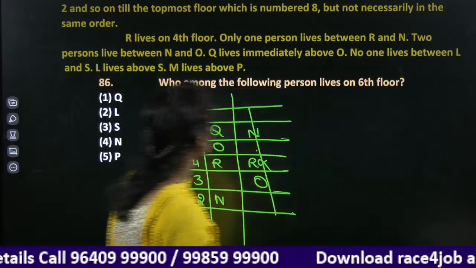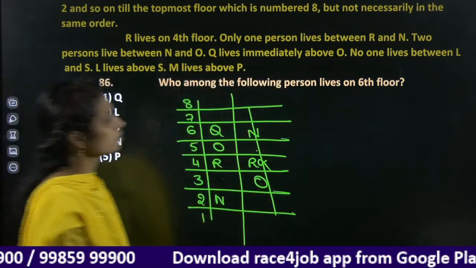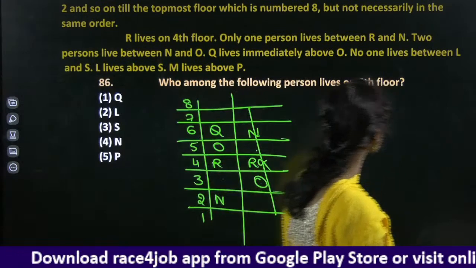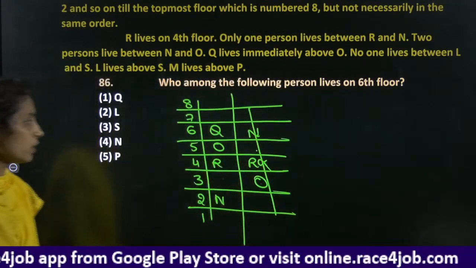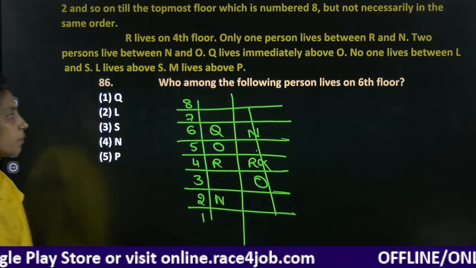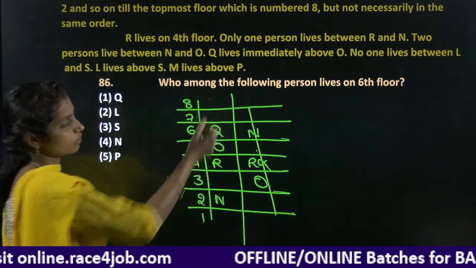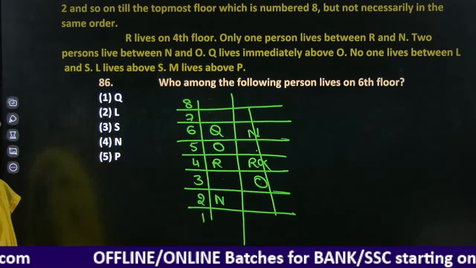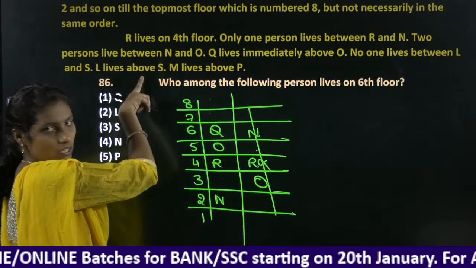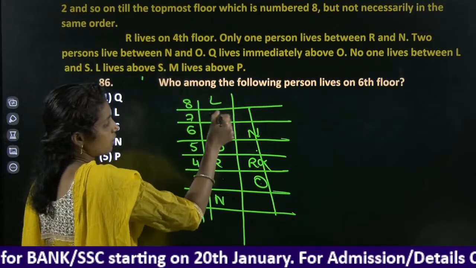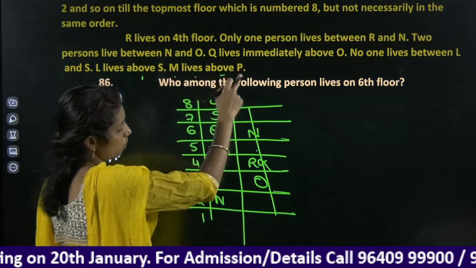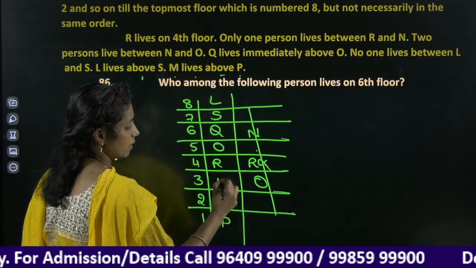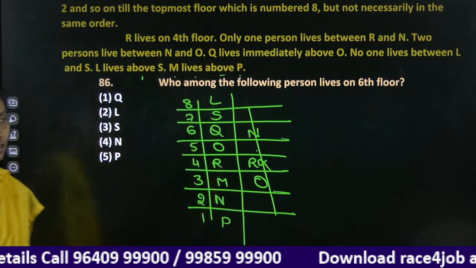Right? No one lives between L and S. In between L and S, no one is placed. So where do we have a chance? Only one place here. Right? It can be considered L lives above S. Since L lives above S, L is here, S is here. M lives above P. P and M is here. And our answer here it is this.